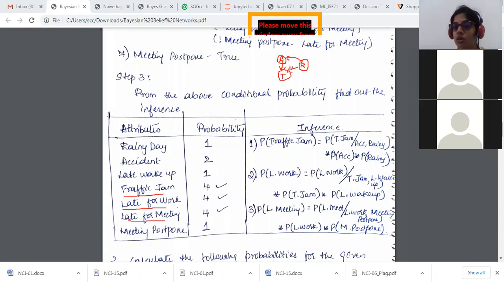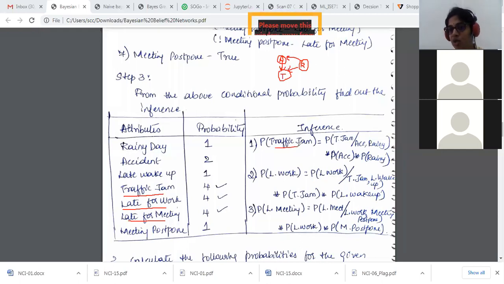Okay. So the probability of traffic jam, we already had seen the inference equation calculation. Like how do we calculate the posterior probabilities with respect to inference? It was that particular node, the probability of that particular node with respect to its parent nodes, right? Similar, I'm applying it over here.